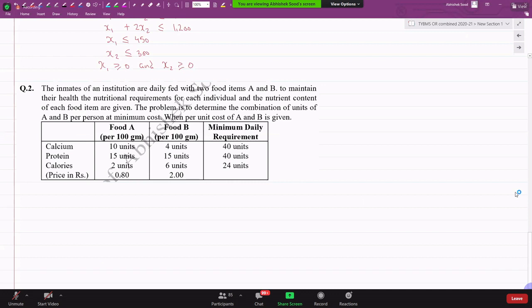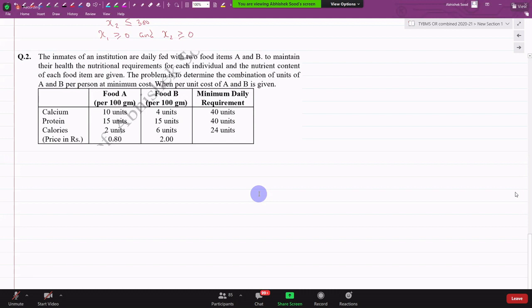Okay. The inmates of an institution are daily fed with two food items, A and B, to maintain their health. The nutritional requirement for each individual and the nutrient content of each food item are given. The problem is to determine the combination of units of A and B per person at minimum cost when per unit cost of A and B is given. You are running a hospital. In that hospital, you have to feed your patients some food.